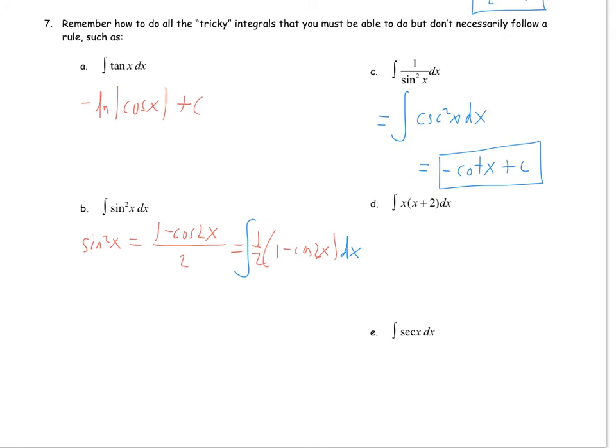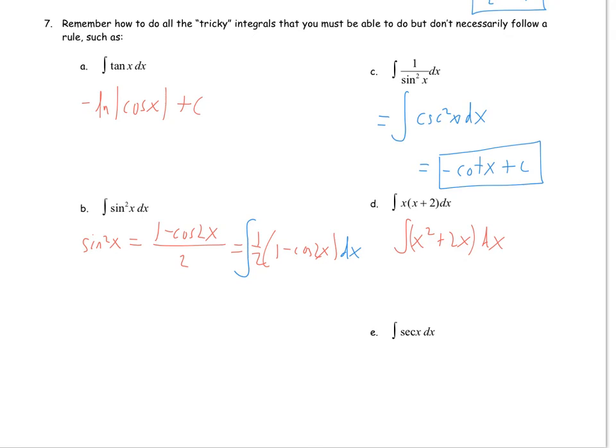On D, a lot of people try to choose a u and they let it be x or x plus 2, and then they run into a problem because du would just equal dx, and so you have an extra x in the problem. But really all you have to do here is distribute, and you get x squared plus 2x dx, and now you can find the antiderivative of just both of those terms.